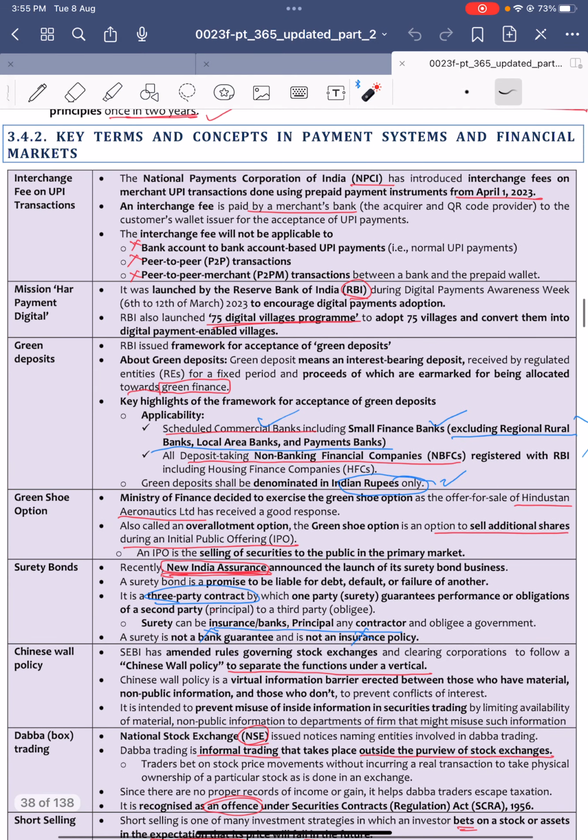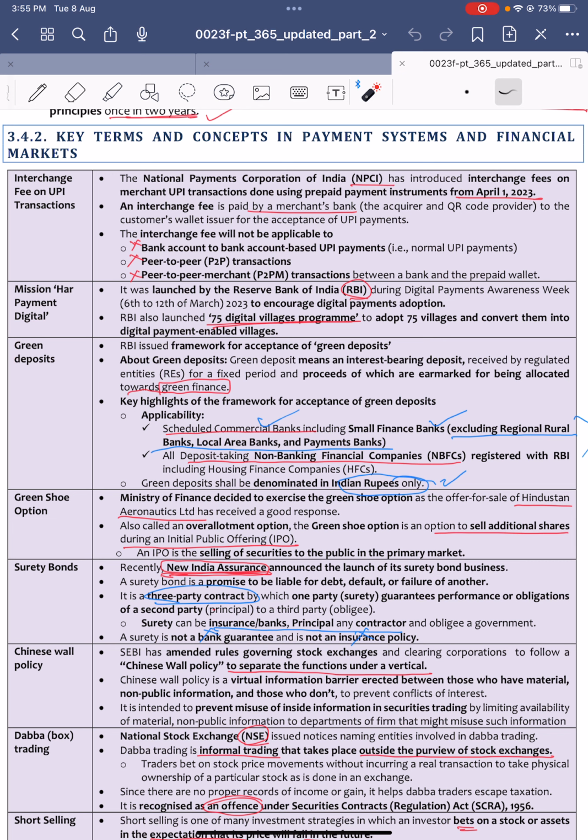Next, Mission Har Payment Digital. Mission Har Payment Digital was launched by the RBI in the year 2023. It is an awareness program that aims to create 75 digital villages, nothing but to increase the digital payment reach. Green deposits.